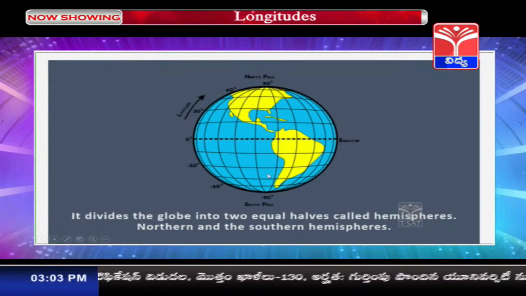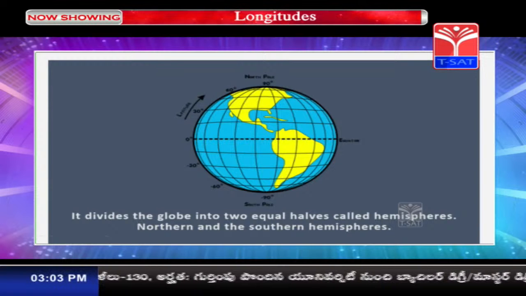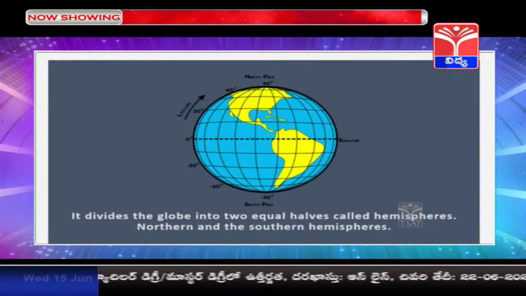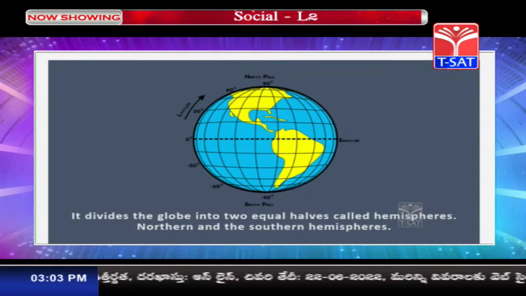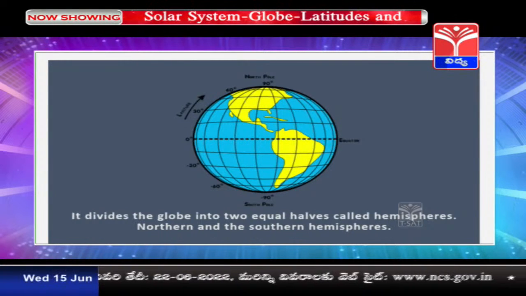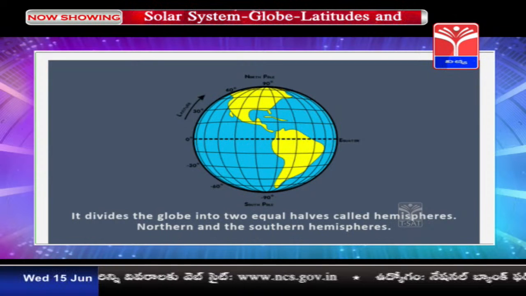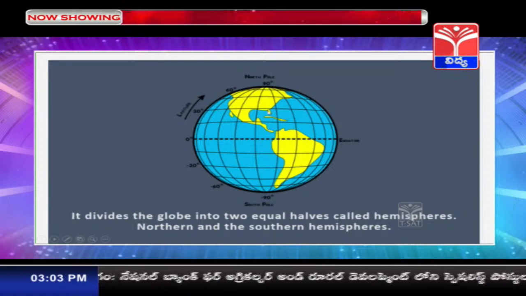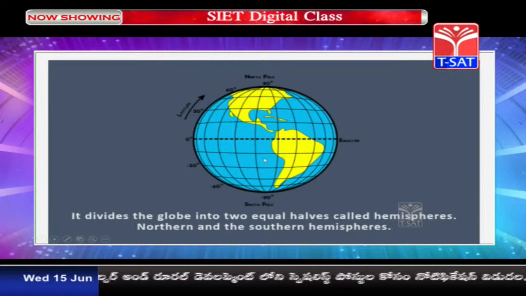Now you will be wondering what is this hemisphere, am I right? Half of the sphere is called a hemisphere. Half which is on the north side is called the northern hemisphere, and the half which is on the southern side of the equator is called the southern hemisphere. This is the northern hemisphere and this is the southern hemisphere.